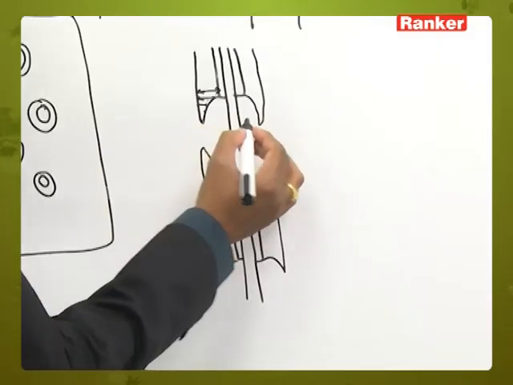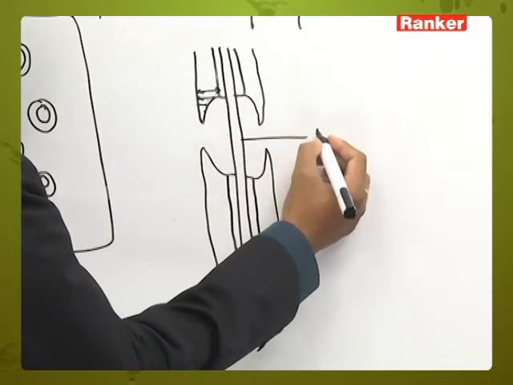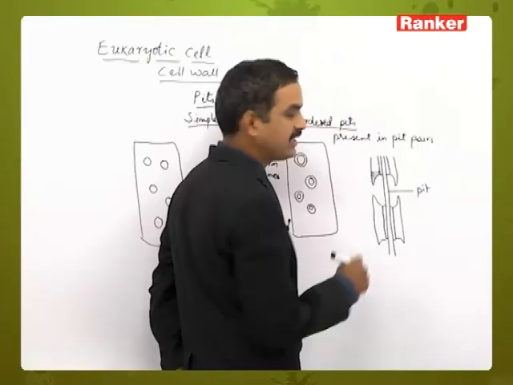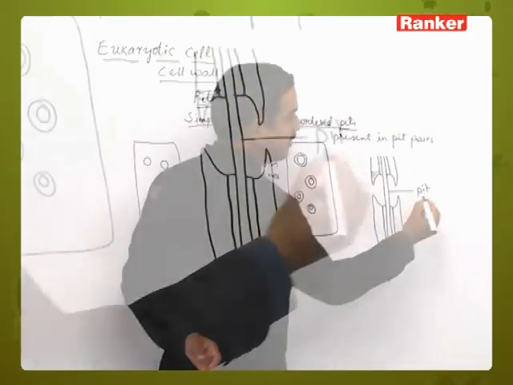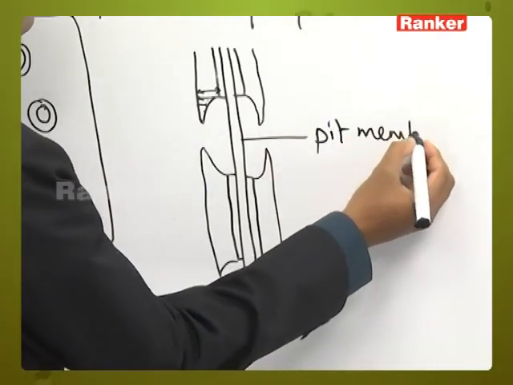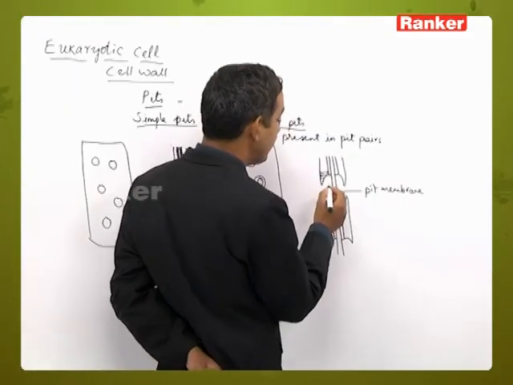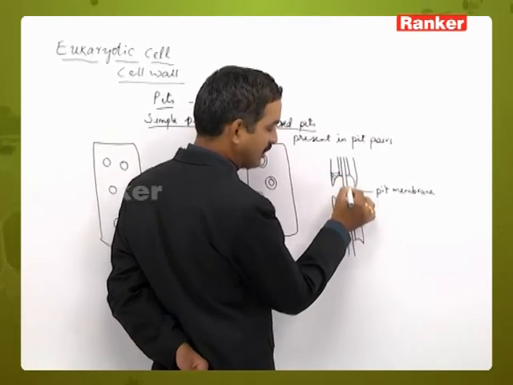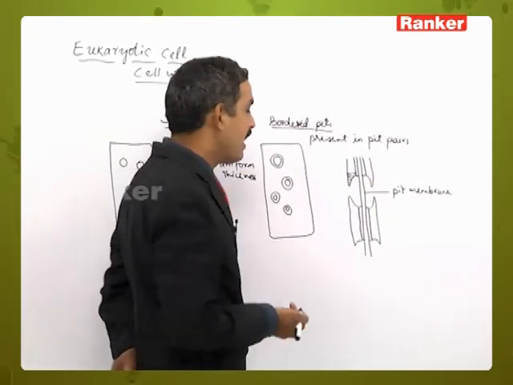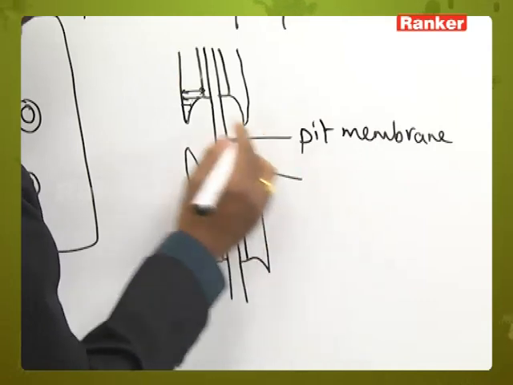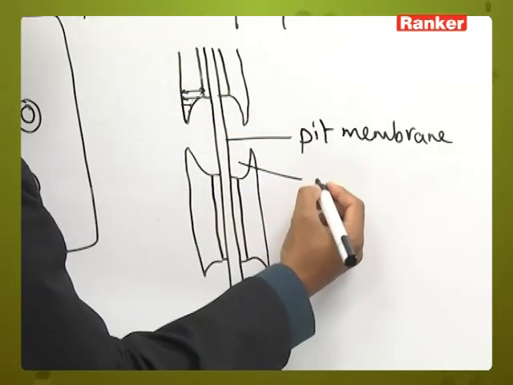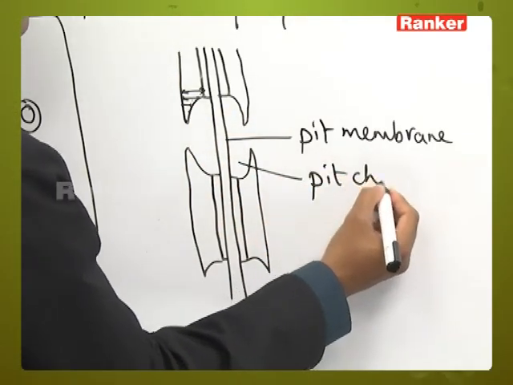This structure, which is actually the middle lamellum, this part is called the pit membrane, and sometimes the primary cell wall is also there, but sometimes it may not be present. This empty space present inside the arch-like structure is called the pit chamber.